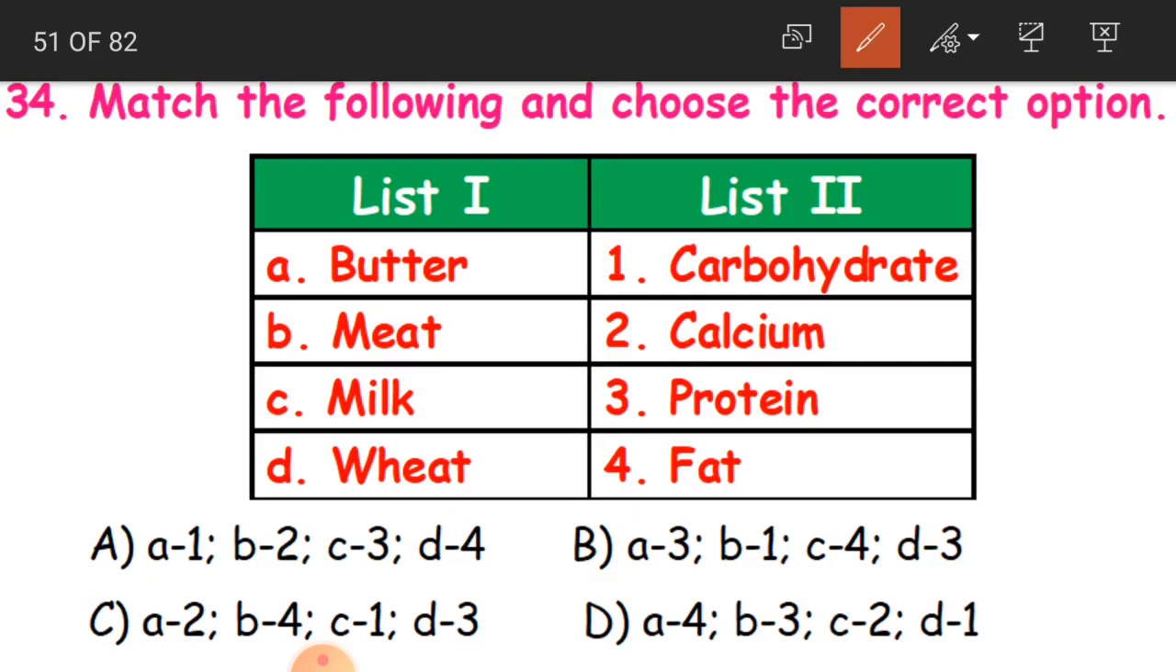Like butter. So list 1 has butter. So butter has got what? It has got fat. Meat has got proteins. Milk has got calcium. Then wheat is carbohydrate. So what will be the options now? A4, B3, C2 and D1. So D is our correct answer.